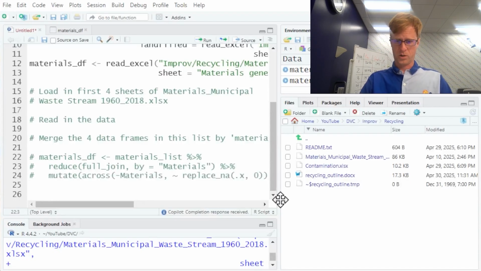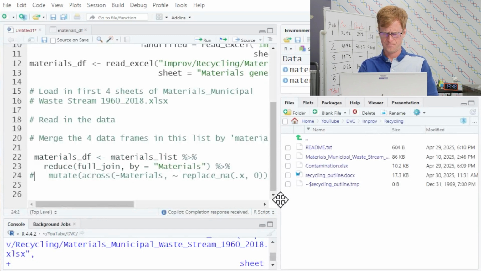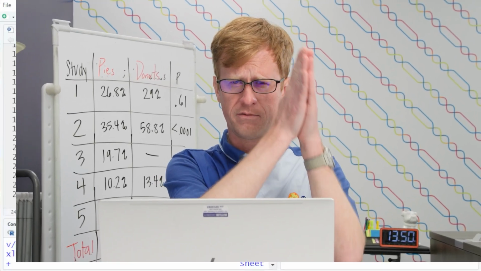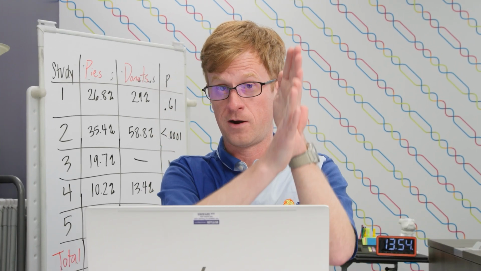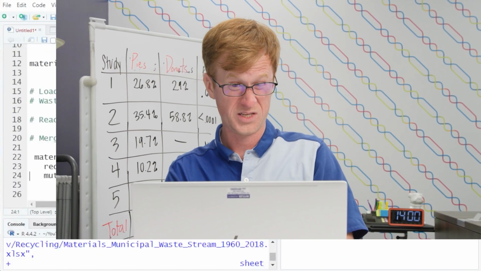All right, let's see if this works. So we're taking our list. We are doing a full join, which is merging 4 separate data frames by the column. So it finds where it's the same type of material, and then it squishes those together. So that's great. That's what we want. So let's see if it works.